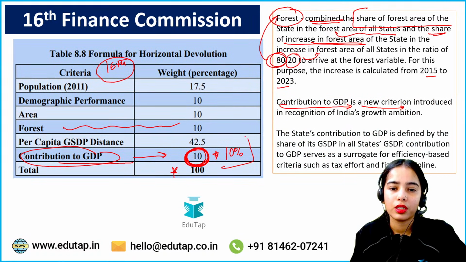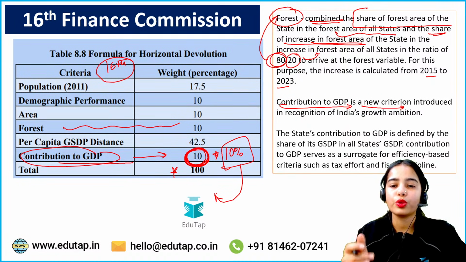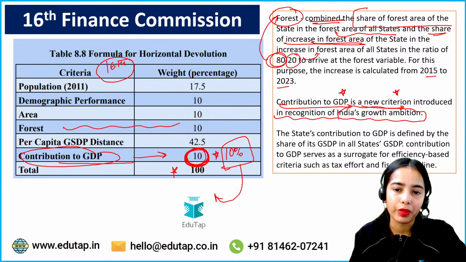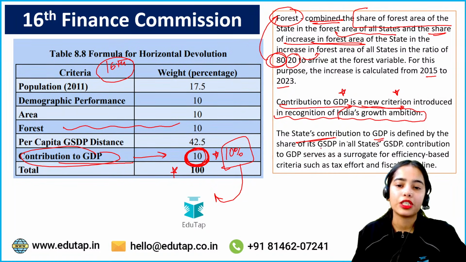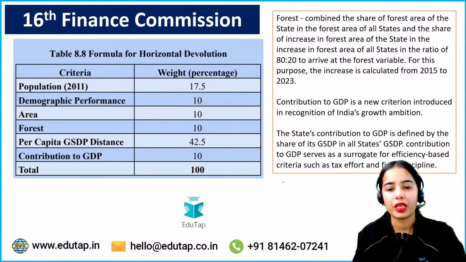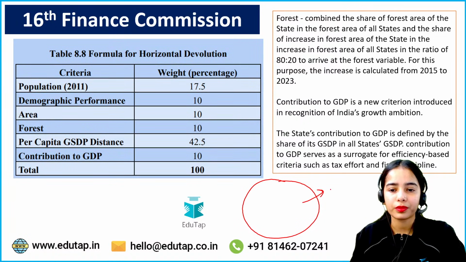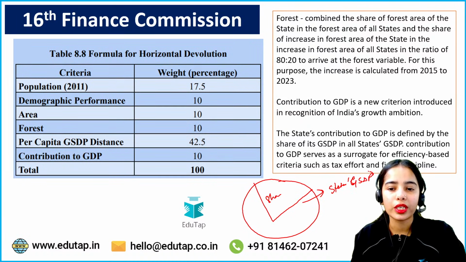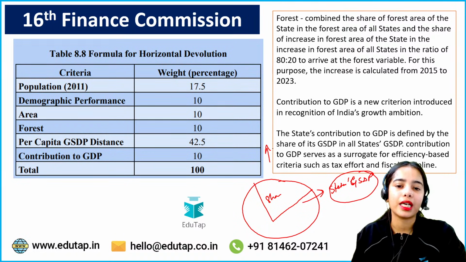This 10% is the contribution to GDP. It is a new criteria introduced in recognition of India's growth ambition. The state's contribution to GDP is defined by the share of its GSDP in all states' GSDP. Basically this is the total states' GSDP, gross state domestic product. The state that has a higher share in the total GSDP will get the higher allocation.